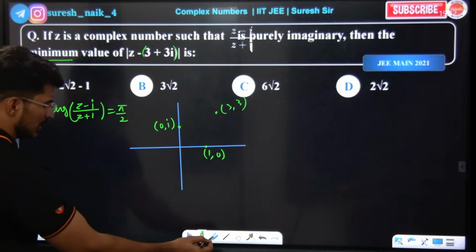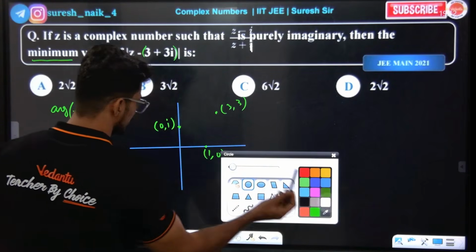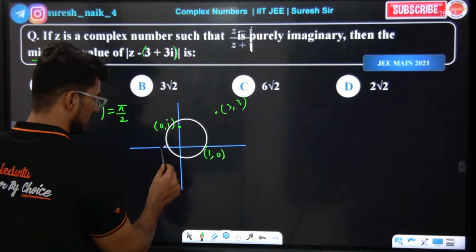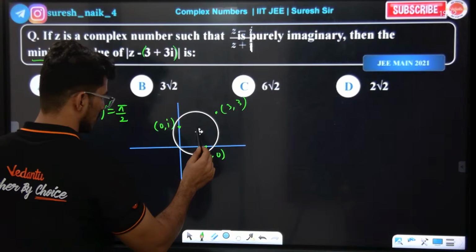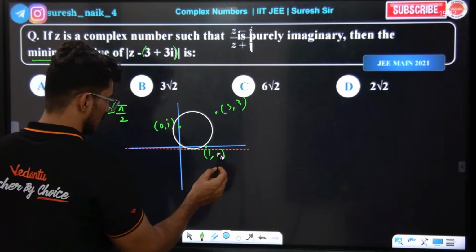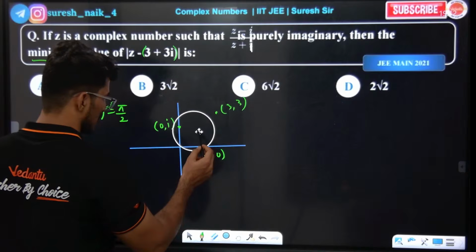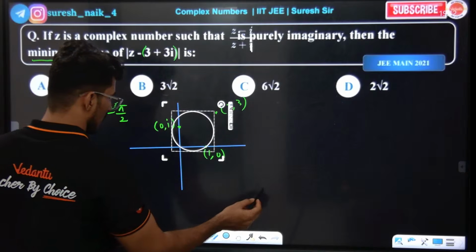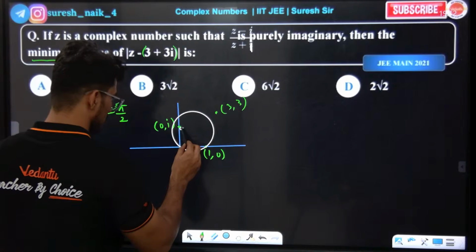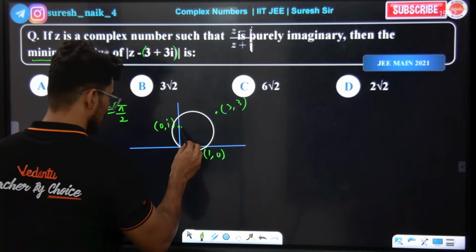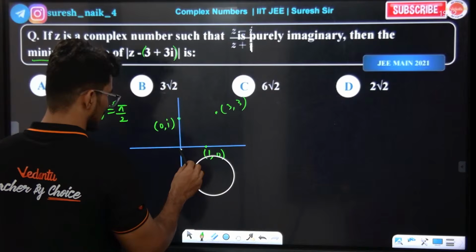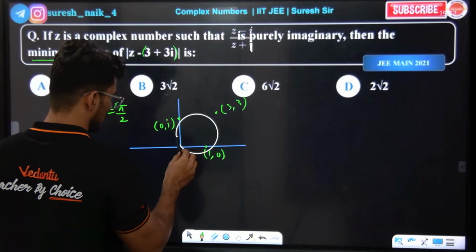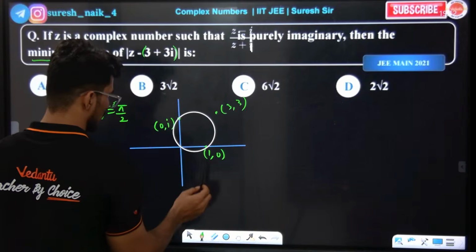Obviously this will pass through the center, through the center and these two points.